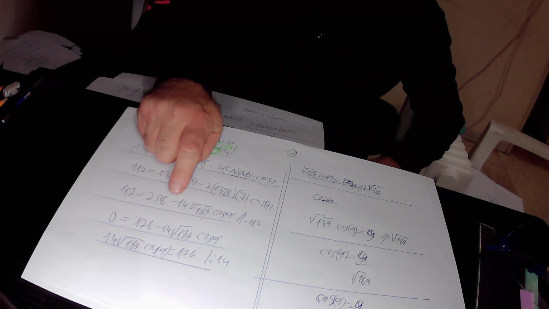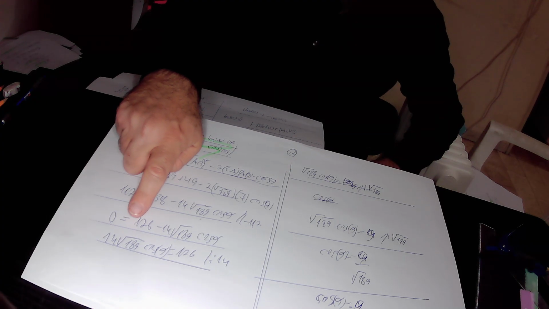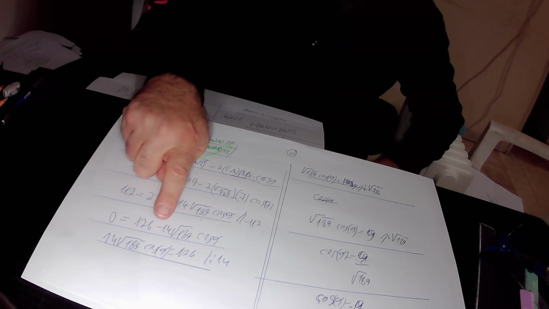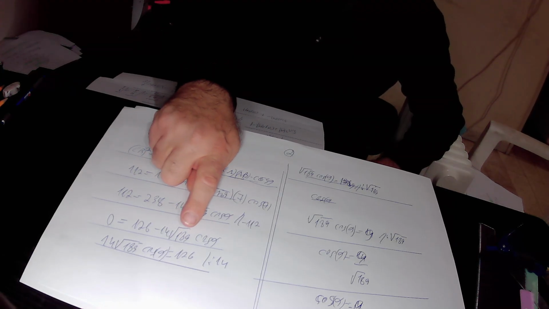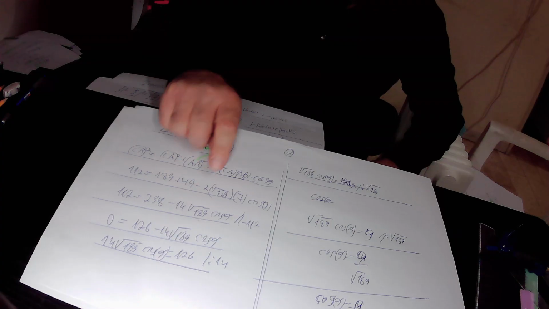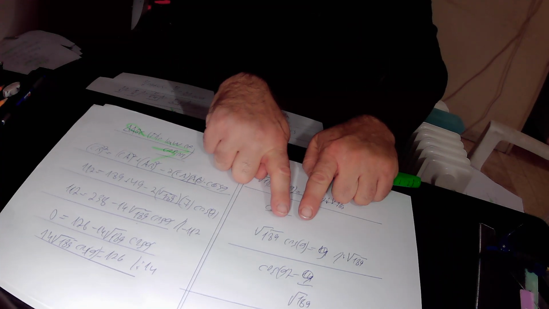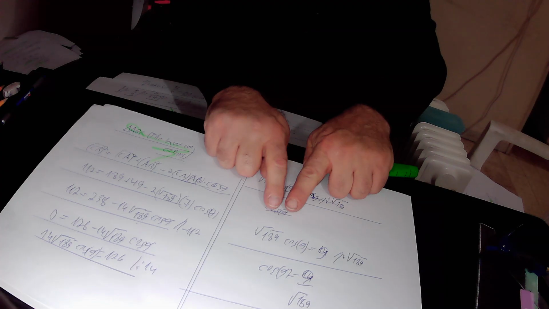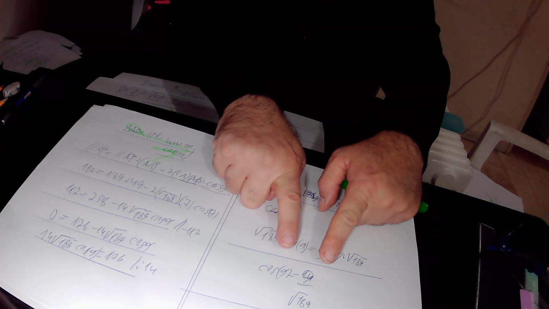Here we divided this equation by 14, so 14 over 14 is 1, so we are left only with square root of 189 times cosine alpha. On the other side of the equation, we have 126 over 14, which is 9. So in total, we found out that square root of 189 times cosine alpha equals 9. Here we divided this equation by square root of 189, and finally found out that cosine alpha equals 9 over square root of 189.